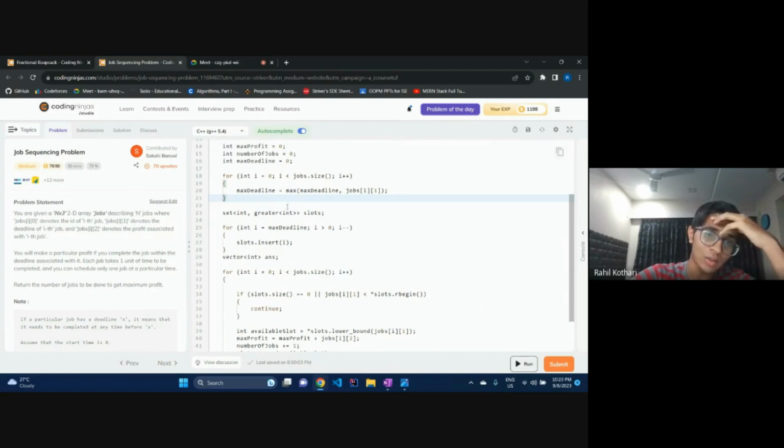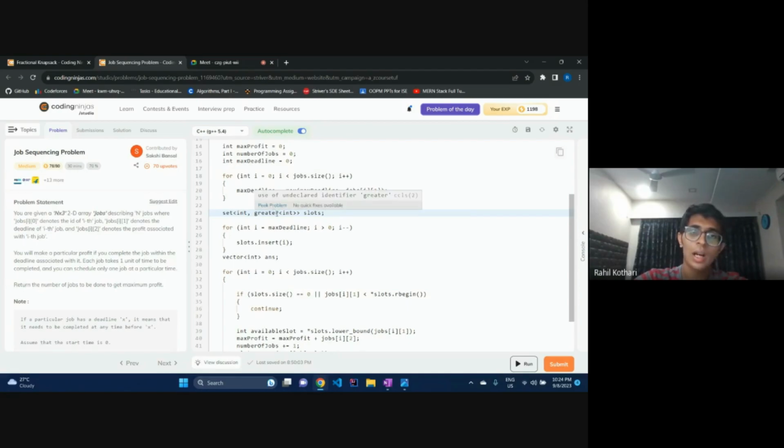This set is called slots. It is sorted in descending order. Normally, if I don't put this greater int in my set, all the values present in my set by default are in ascending order. If I put this greater int, it's a comparator, just like the custom comparator I created up there for sorting. This comparator tells the set to store all of its values in descending order.